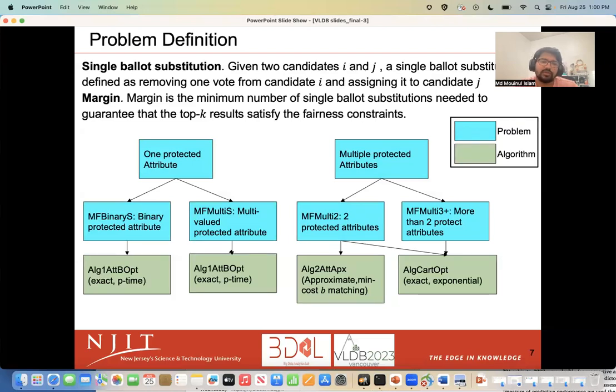Also, there is reason for studying the 2 attributes and 3 or more attributes cases separately, as the nature of the problem changes between these 2 cases. The latter 2 problems are defined as MF multi 2 and MF multi 3 plus respectively. This slide also lists the names of the algorithms for each of these variants accordingly.